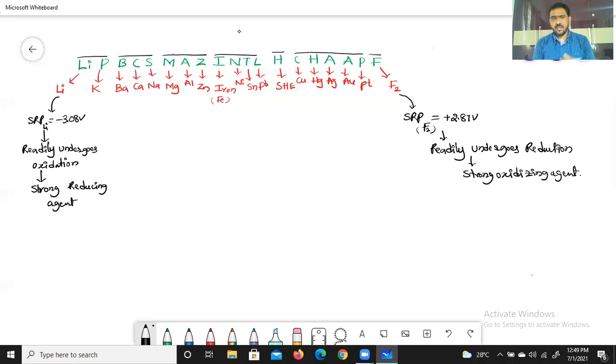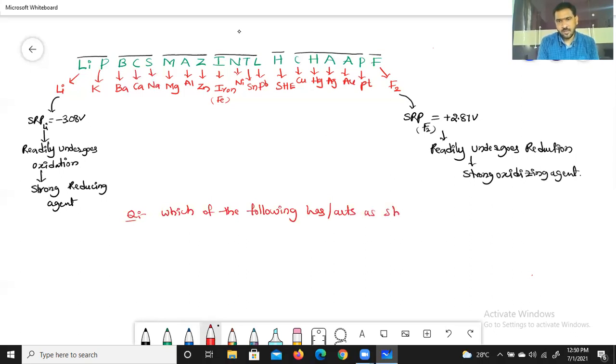And a question is given like this. Let me give related questions now. Which of the following acts as a strong oxidizing agent?